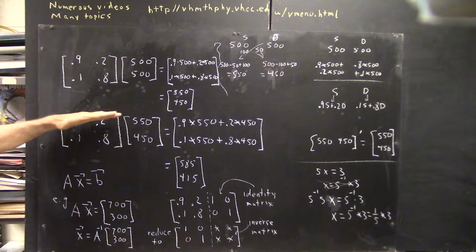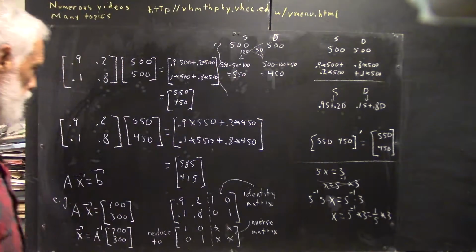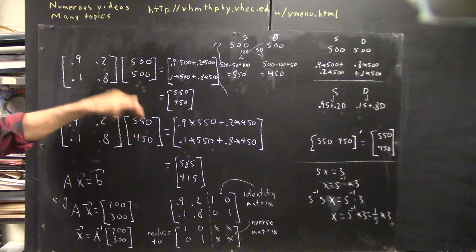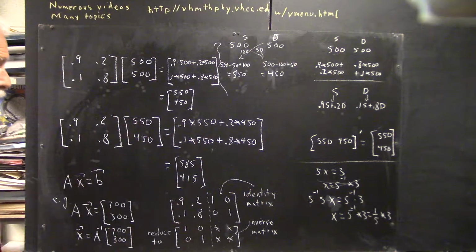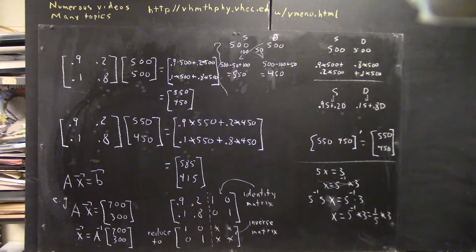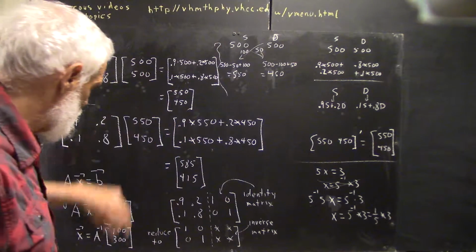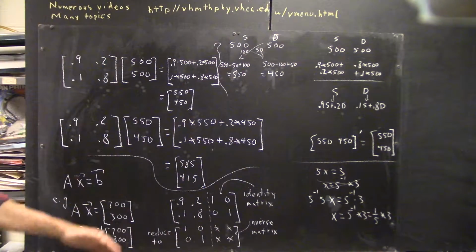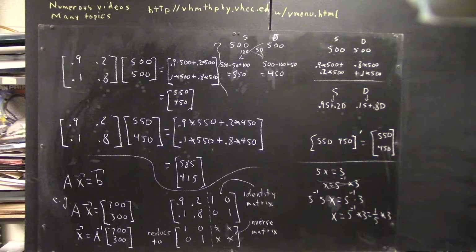Now, having used the first row to get this result, we put that result in the first row of our column matrix. Then the second row times the original column matrix gives us 10% of our number of sane, that's the first number times the first number, and 80% of our number of demented, second number times second number. We add those and we get 585, 415. I think I did that kind of in my head, so check me on it. We could continue this. Okay, and there's even more that we could do with this idea of a matrix.